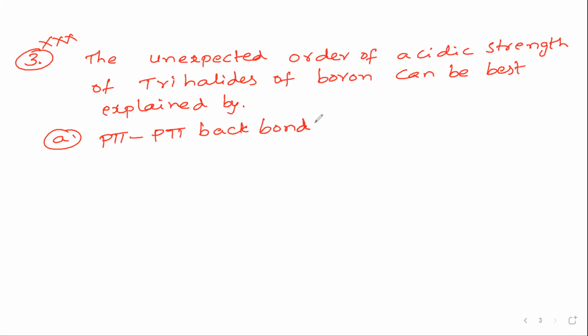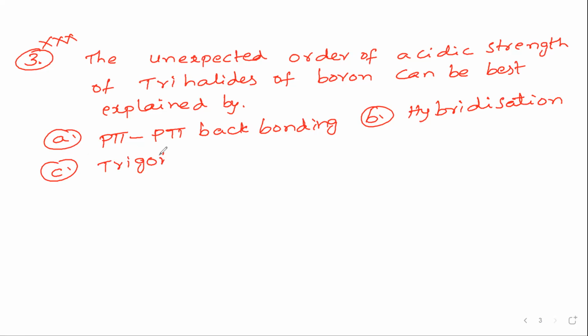Why are the halides of boron more acidic than other halides? Second option, hybridization. Third option, trigonal planar structure. And option D, none of these.